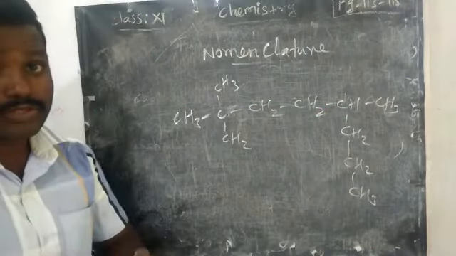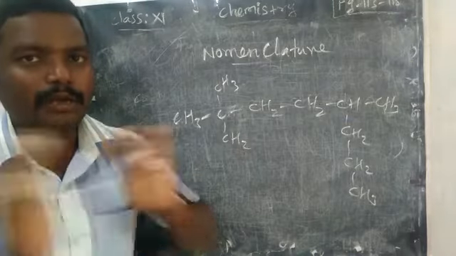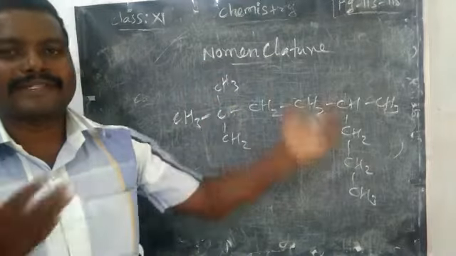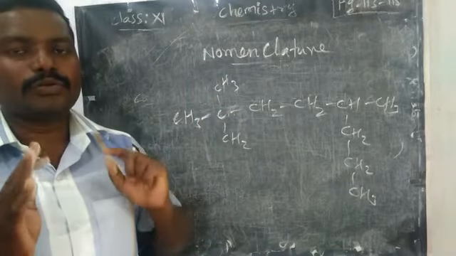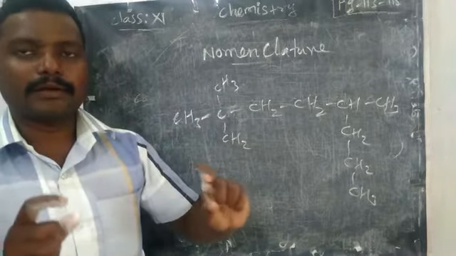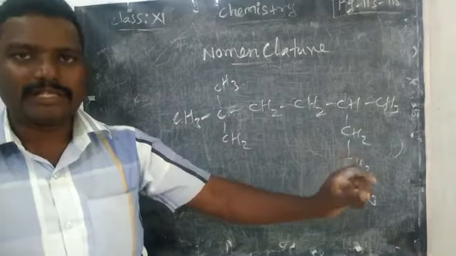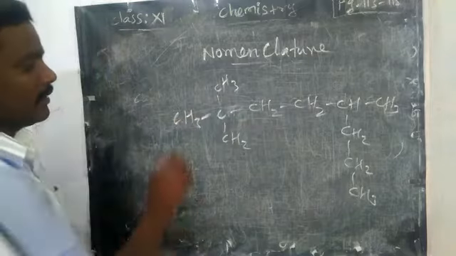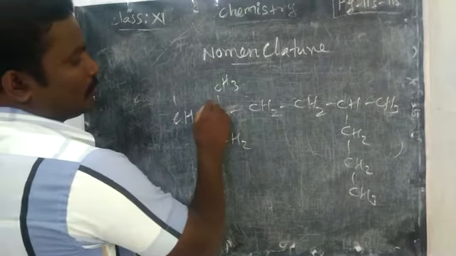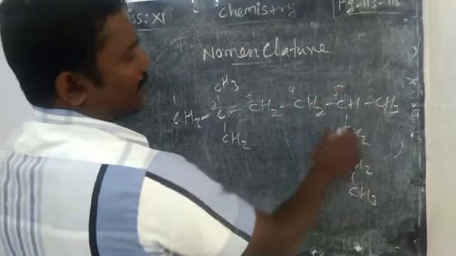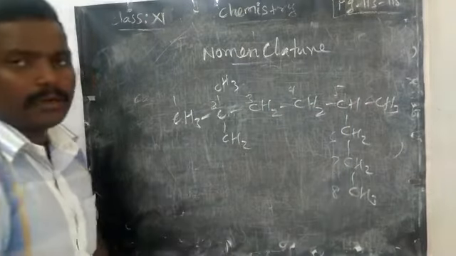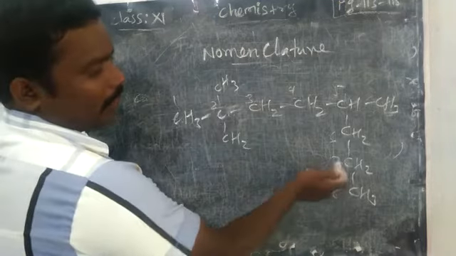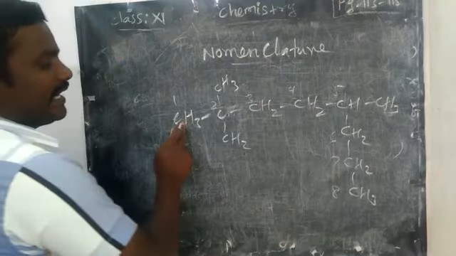So you should choose the continuous chain. You need not worry, it may bend or be on the top or bottom or straight. No problem. You should confirm all the carbons are connected, in the same chain. Okay. So 1, 2, 3, 4, 5, 6, 7, 8. From one end to the other end we can give numbers. If possible, you can give 1 to 8 from either side also.